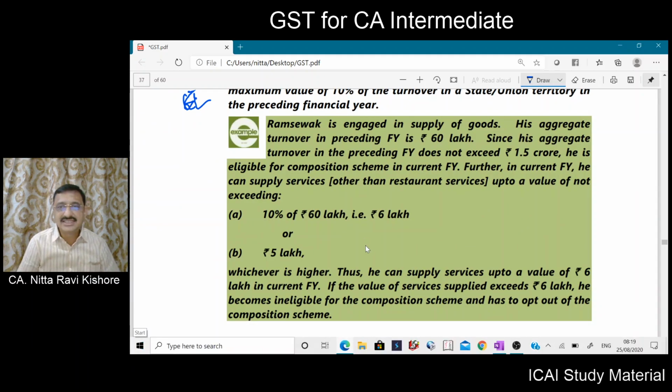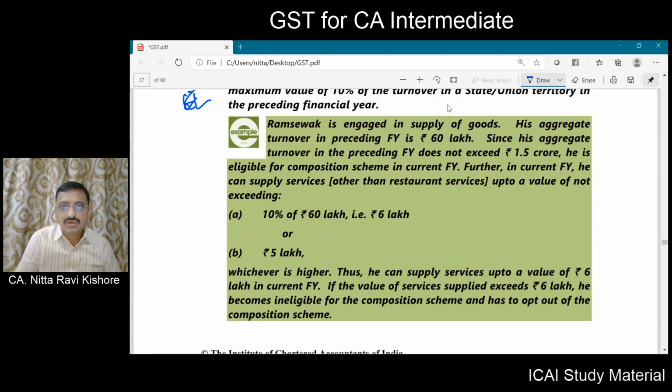So in this example, the turnover of the preceding financial year is 60 lakhs. Now you have to determine the extent to which he can supply service other than restaurant supply, but still he can be eligible for composition levy. So 10 percentage of 60 lakhs is 6 lakhs or 5 lakhs whichever is high. Now here it is 6 lakhs.